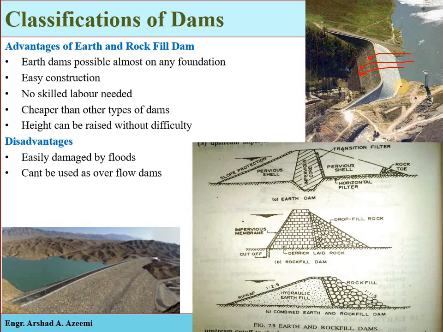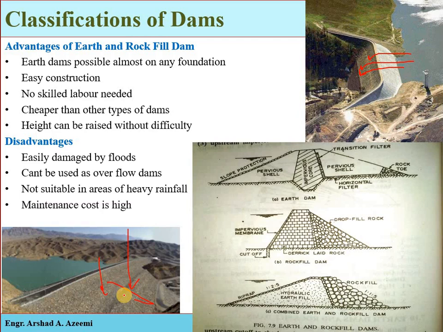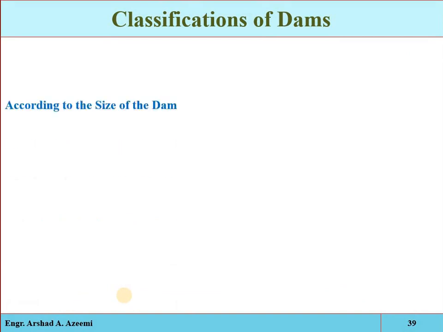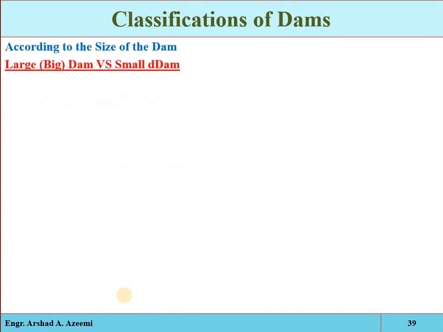Okay, and they are not suitable at locations of heavy rainfall, because again, due to the heavy rainfall, or we can say intense rainfall, the particles can be eroded and the structure can be affected. Okay, maintenance cost is also high. Clear? Now we have the types of the dam based on the size.